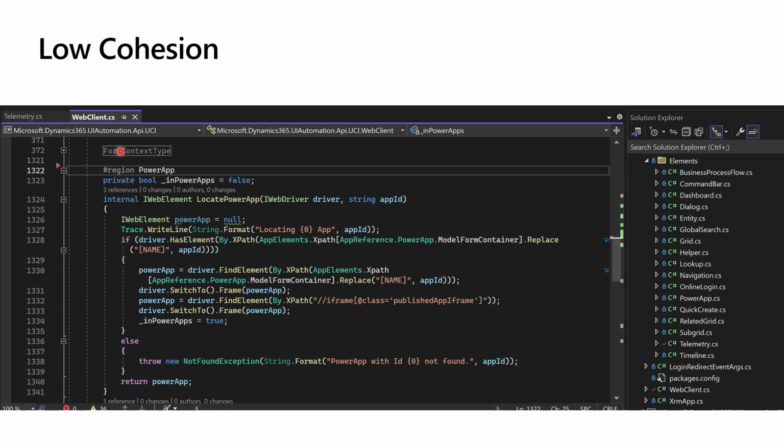What happened with this particular class is that every single focus area of the code, from how to work with entity forms, how to work with grids or lookups or dashboards, whatever it is inside of the UI, got stuffed into this web client file. So this was an example of very, very low cohesion. You open up the web client file and it's doing everything: opening apps, opening forms, saving forms, changing views, working with subgrids, all this stuff. So this is a good example of low cohesion. Let's see what we can do to get a little better cohesion.